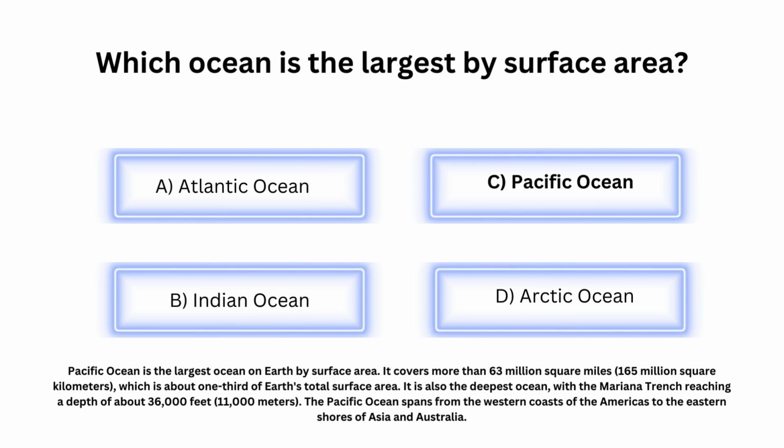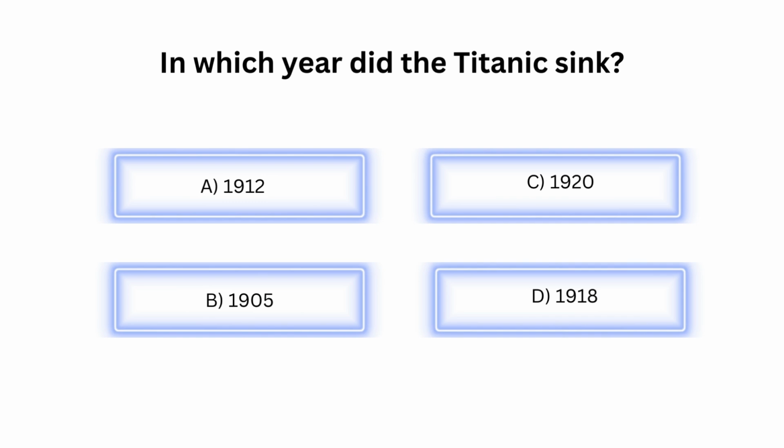In which year did the Titanic sink? A. 1912. B. 1905. C. 1920. D. 1918.